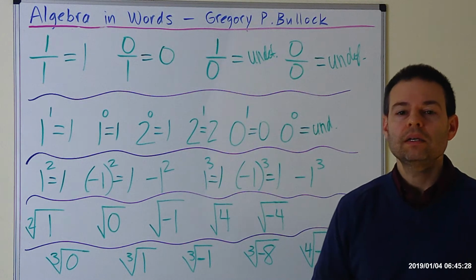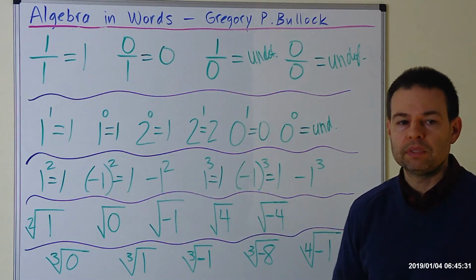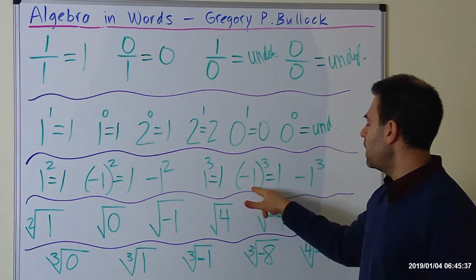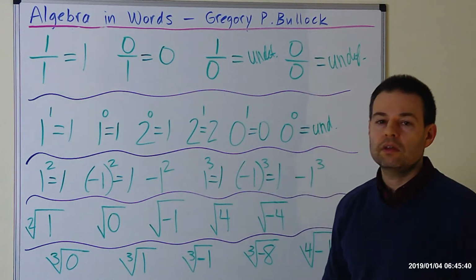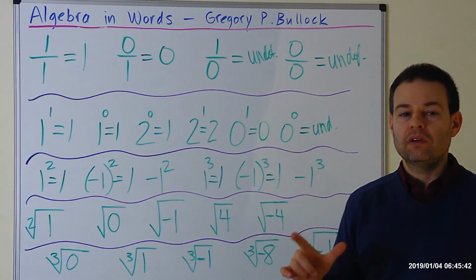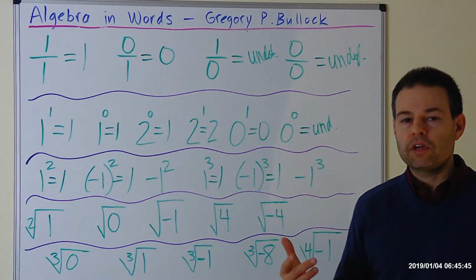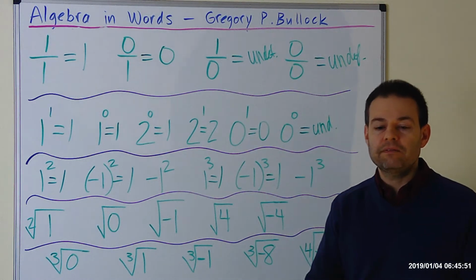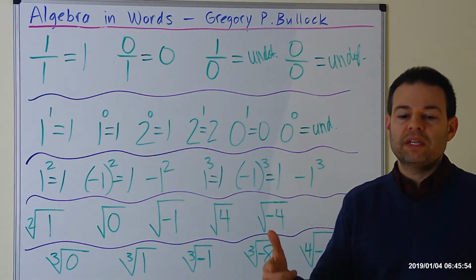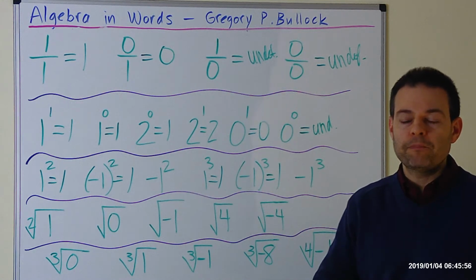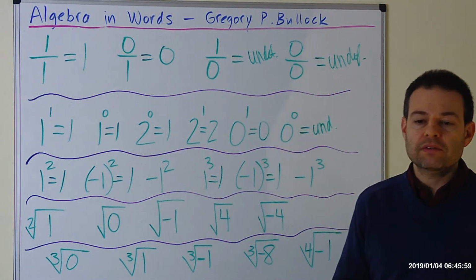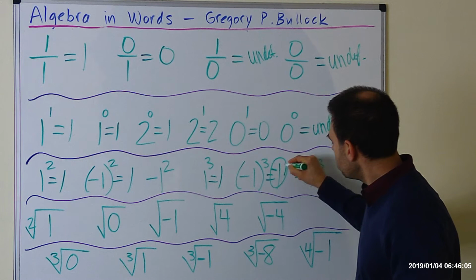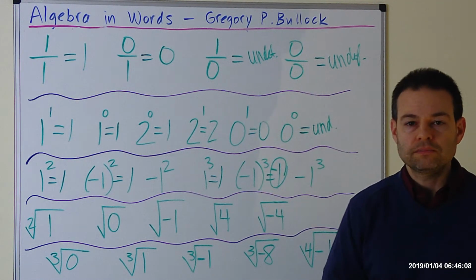Why is it negative 1? Because this example exemplifies the principle that anytime you have a negative base in parentheses raised to any odd power, you're going to get a negative answer. And again, if you think about it, because the exponent means how many times you multiply the base times itself, a negative times a negative is a positive. But then anytime that you have another negative thrown in, when there's an odd number of negative factors, it's always going to equal, I forgot to write the negative, it's always going to equal a negative answer. Okay?